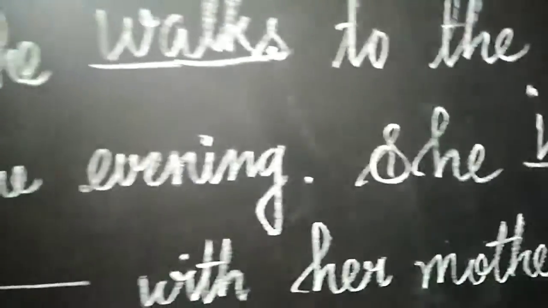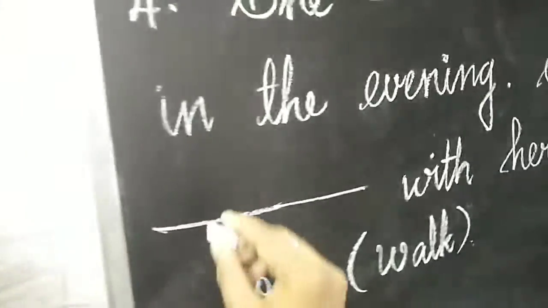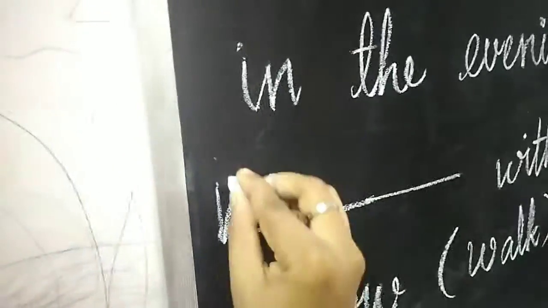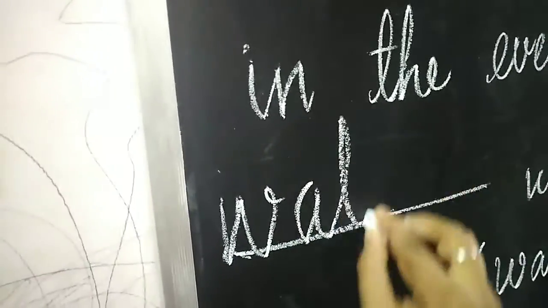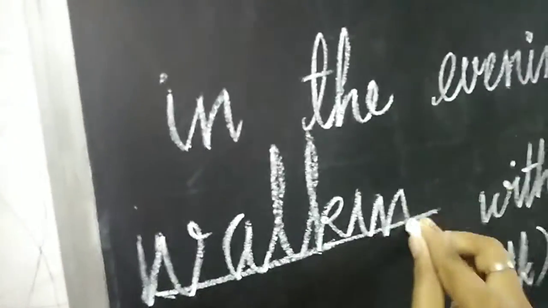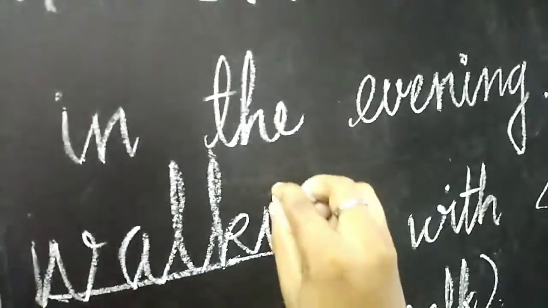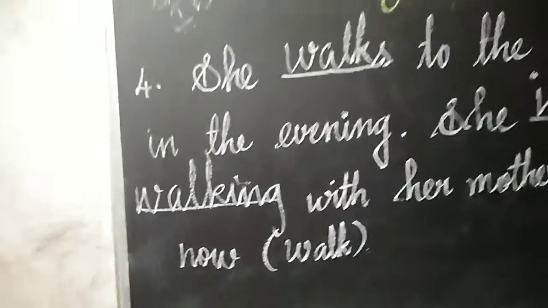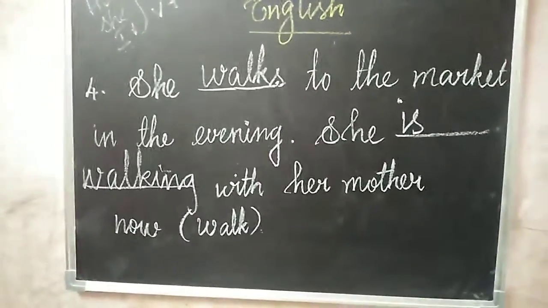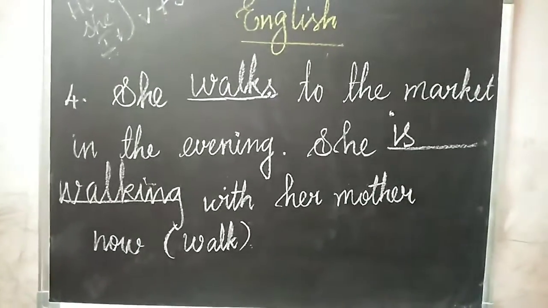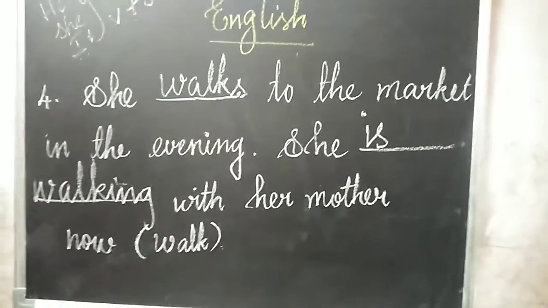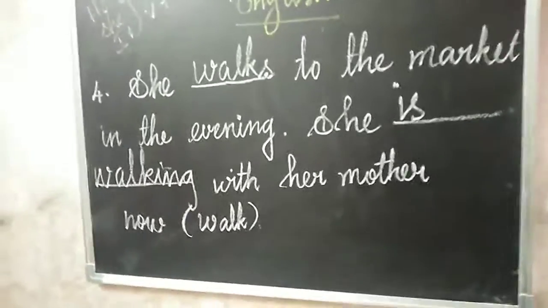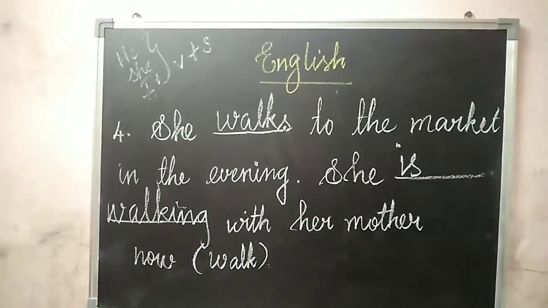I hope you all understood this main verb and helping verb. When you are going to write, before that you have to see the bracket, which verb is given, and also concentrate on the subject. That helps you. That's why you can know the answers easily. Understood?